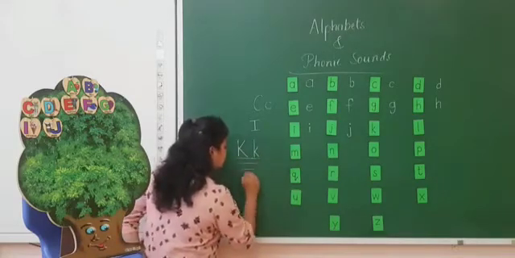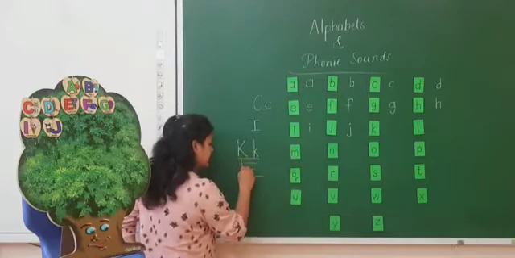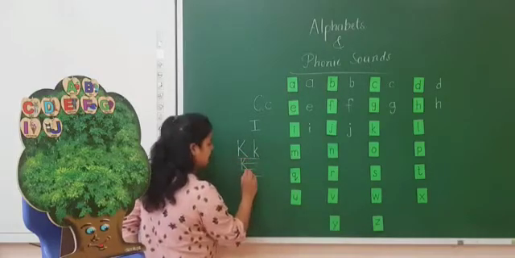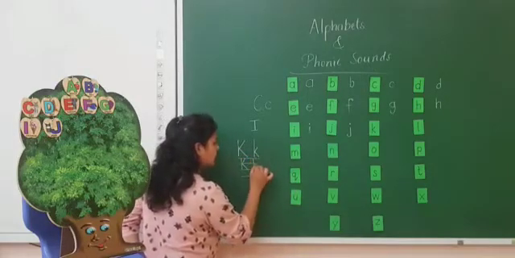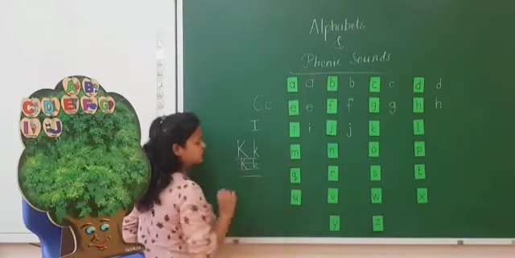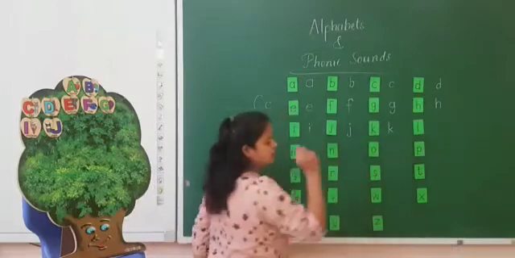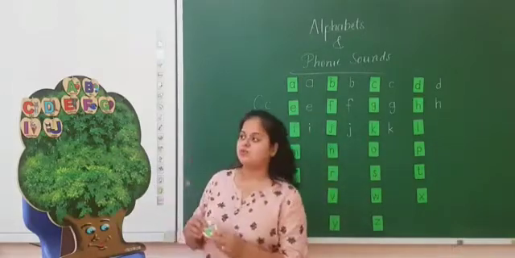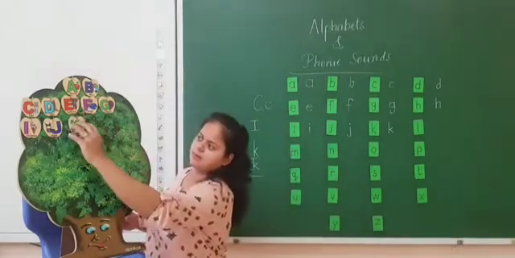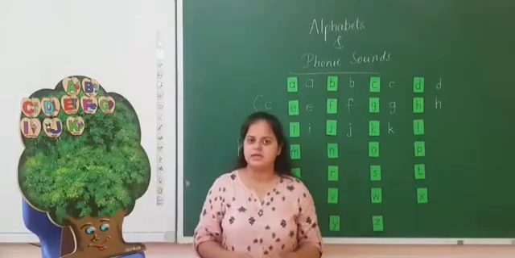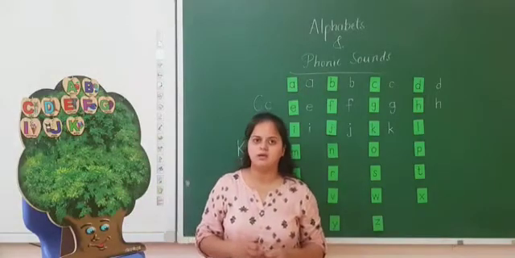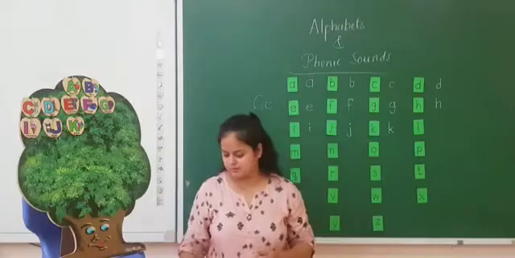In between four lines, the capital K we write like this and small k in between two these lines. And K sounds K. K, kite, K, king, K, kangaroo.